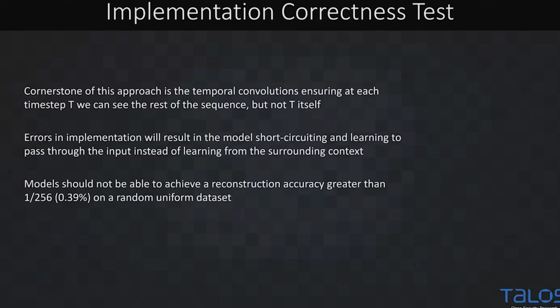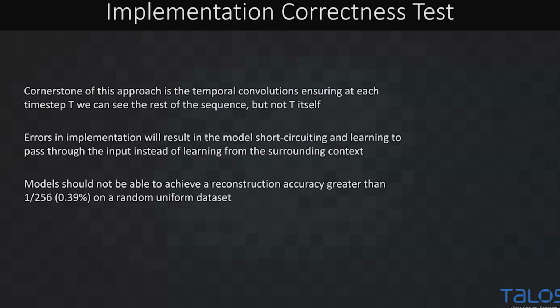Because if you ask a neural net to recreate its input and it can see its input, it very quickly learns to just return what it can see. And this is very easy to test for. You just generate random data, random bytes. And if you have an accuracy greater than 1 over 256, you have some sort of information leaking somewhere, because you're doing better than random on random data. Fortunately, this network as described does pass this test.